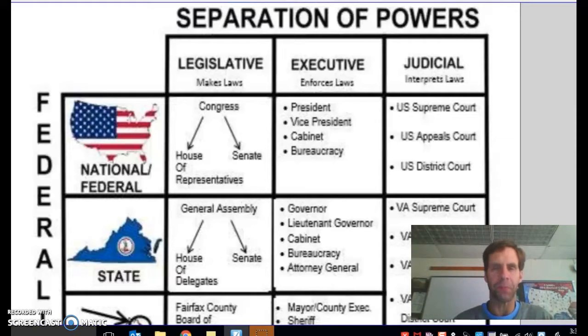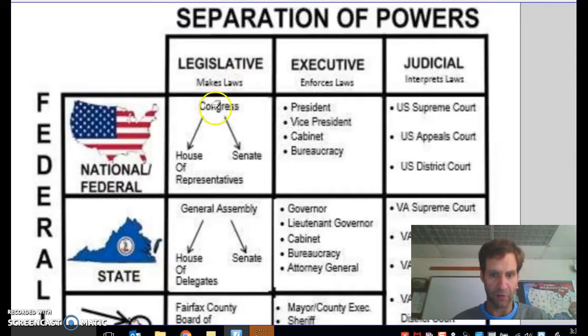Which power is a responsibility of the Virginia General Assembly? Once again, the 9-box chart is here to save the day. All right, this thing is so valuable. If you haven't memorized it yet, do so. Do yourself a big favor.